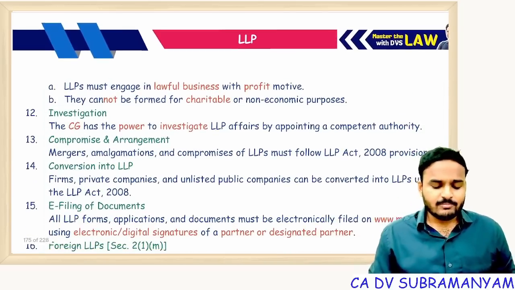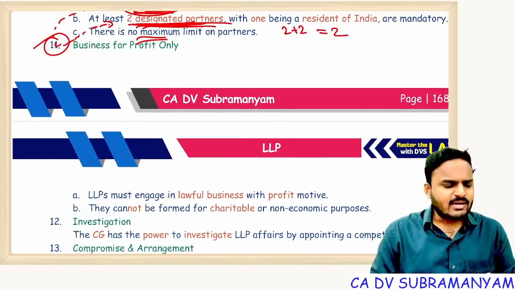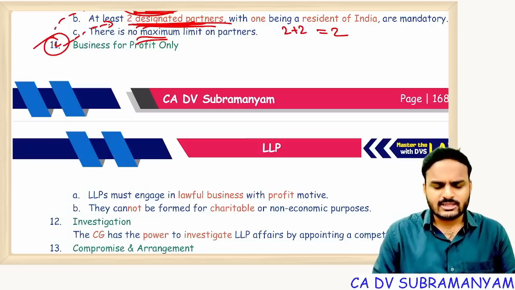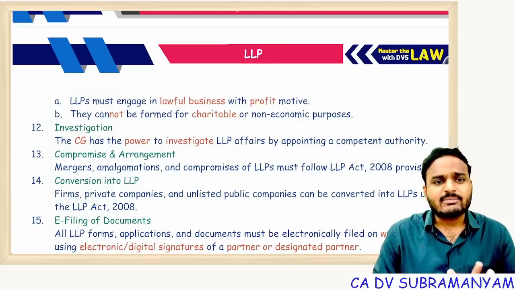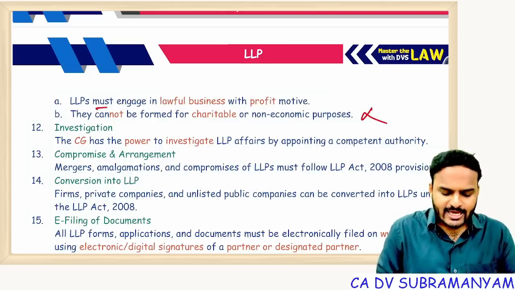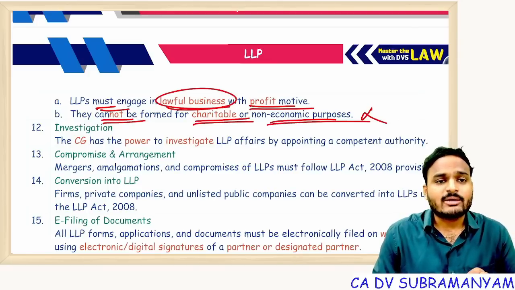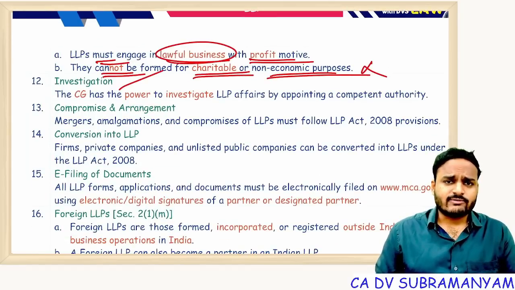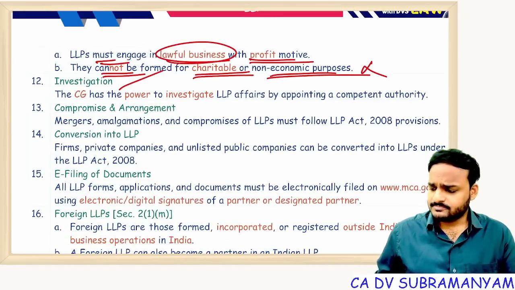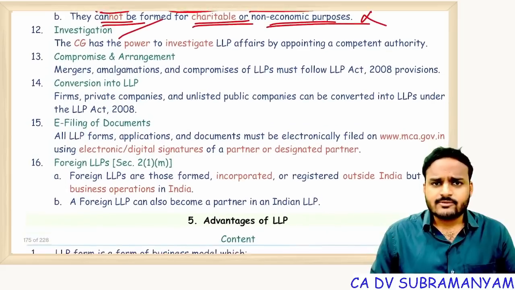Next one, LLP. Very important point. If the examiner wants to ask a tough, tricky question, they will ask you like this only. One association of persons decided to form LLP for carrying charitable activities. Is it permitted or not permitted? Answer is not permitted. LLP must engage in lawful business with profit motive. LLP can't be formed for charitable or non-economic purposes. Next one, investigation. CG has power to investigate LLP. That's common. Next, mergers, amalgamations, compromise of LLP is also there.